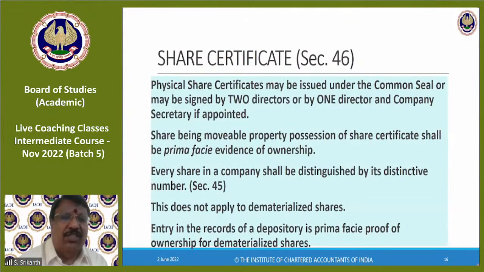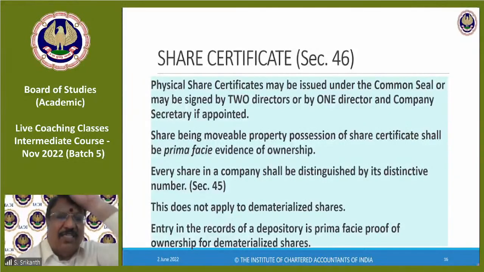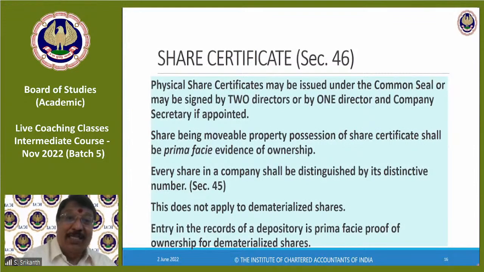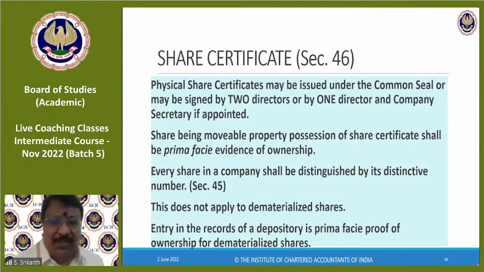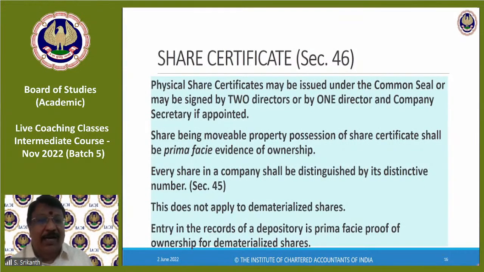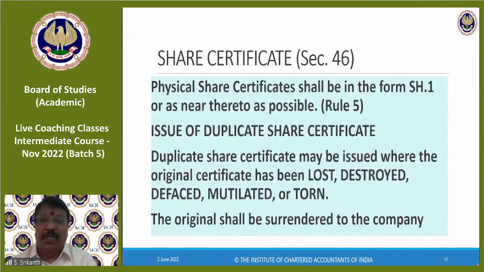Entry in the records of a depository is prima facie proof of ownership because there's no physical share certificate. Prima facie means on the face of it. If you are able to show me your DP statement, and in that DP statement I find Infosys 100 shares, that means you are the owner of 100 shares of Infosys. That's all. Usually depositories will give you a statement, right? And entry in the records of a depository is prima facie evidence of ownership of dematerialized shares.